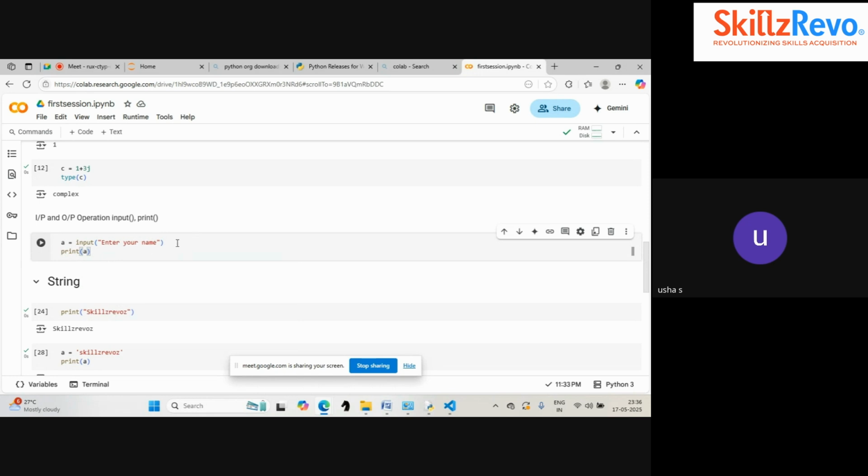Are you able to understand? See, for example, you are going to fill up an application form. There you will have some input fields, right? You will be entering your details and then you will be submitting it. That is your display output, right? Here also we have this input. It will take the input from the user, and after completing the input part, it will go to the output part.